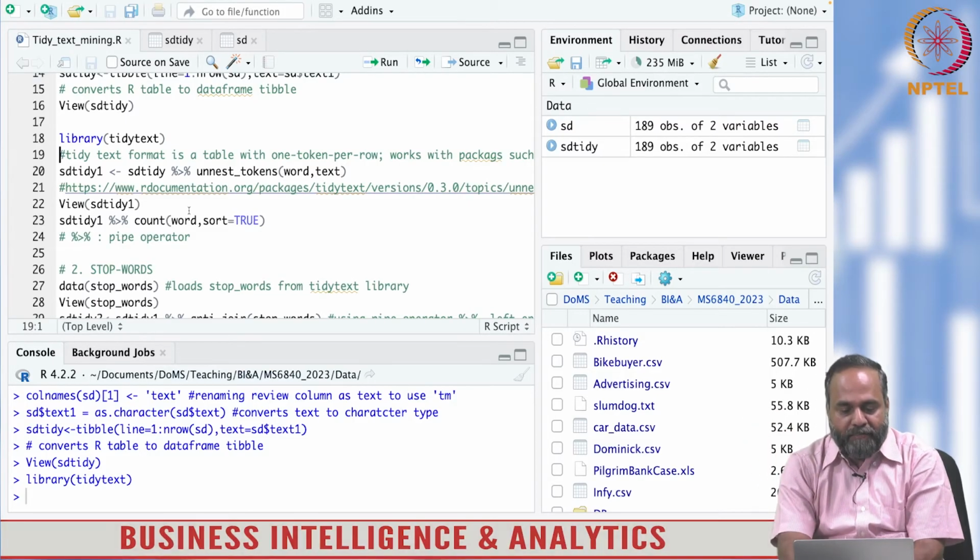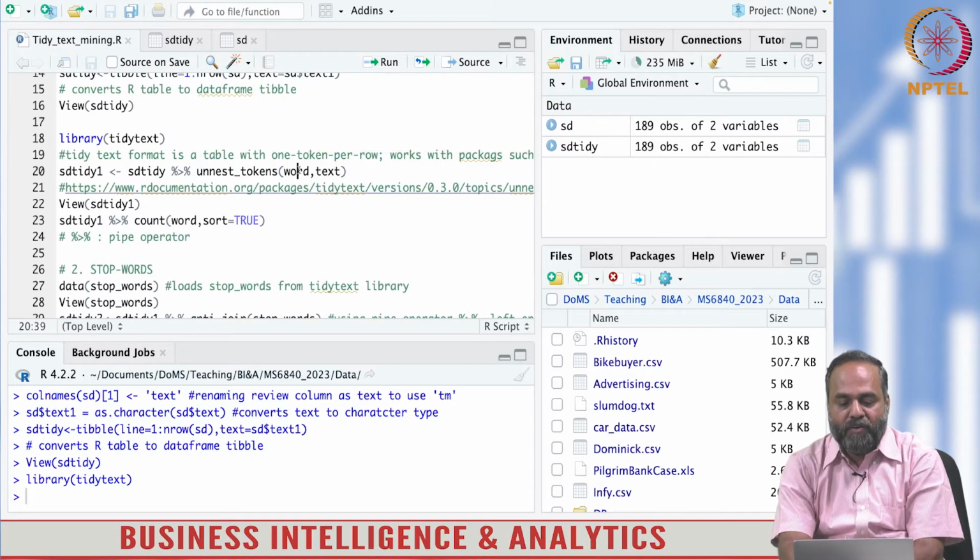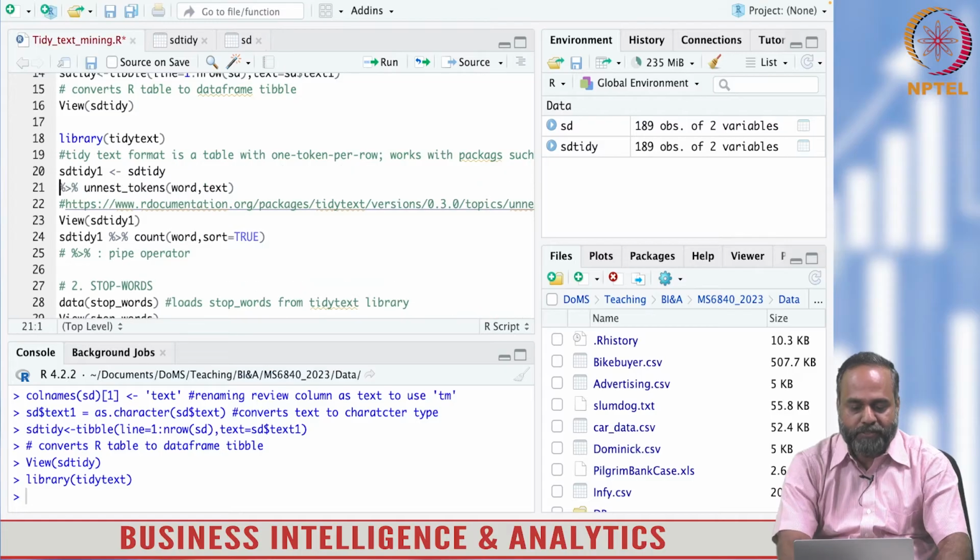But here when I use the command unnest_tokens, a tidytext command, word comma text means word will be the unit, word will be the token, unnesting will be done based on words. And it will be applied on the data column text. So stidy has a column called text. This is the unnesting operation.